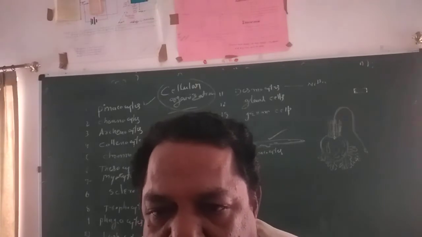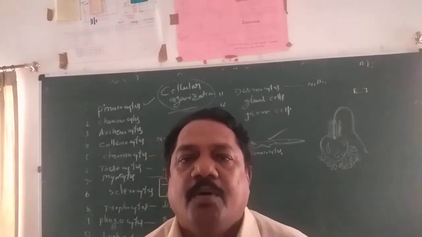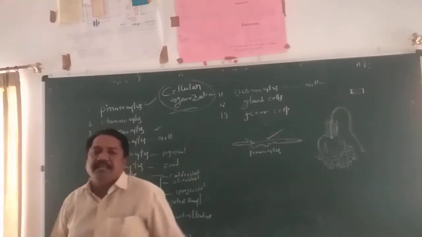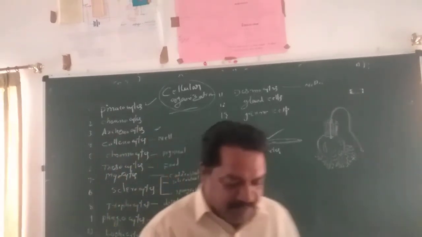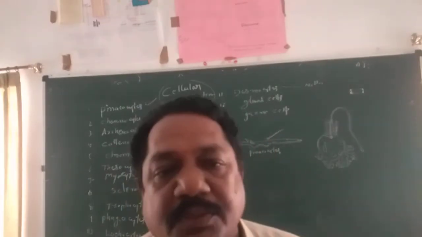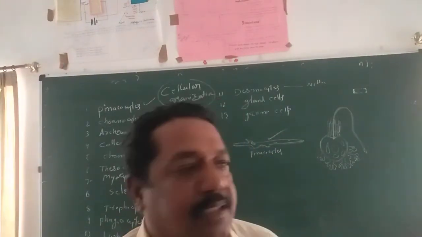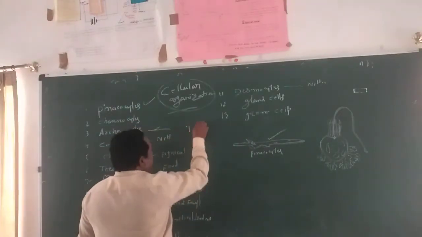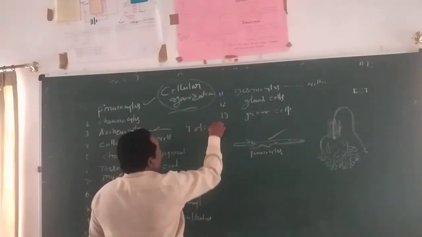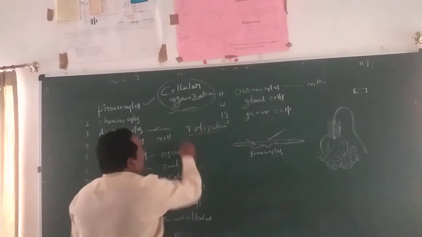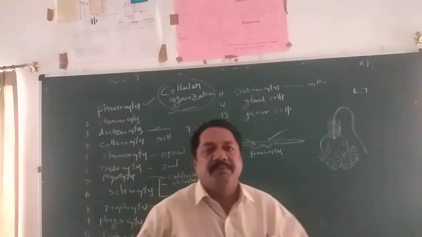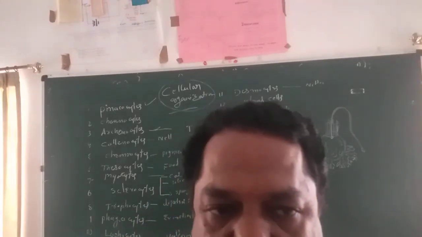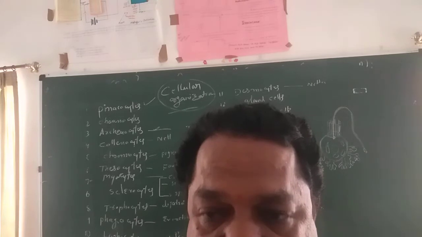In the mesoglea, numerous cells are present, carrying out different functions. Number one is the archaeocytes. Archaeocytes are very important cells. They have a special kind of characteristic. What is this special characteristic? Totipotent. In the mesenchyme between the two cellular layers, totipotent, undifferentiated archaeocytes are present.